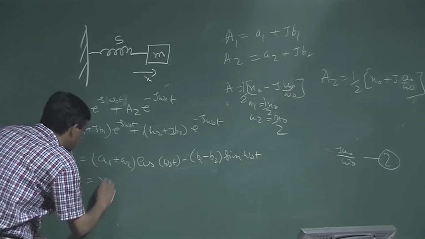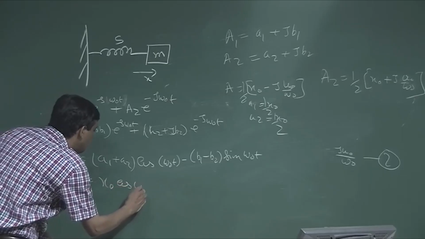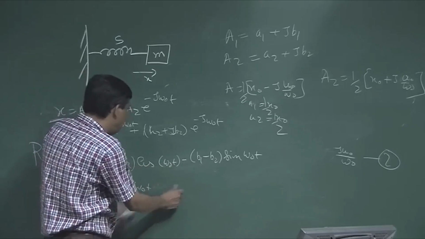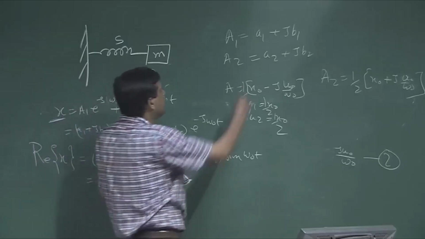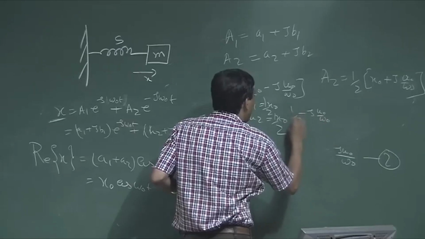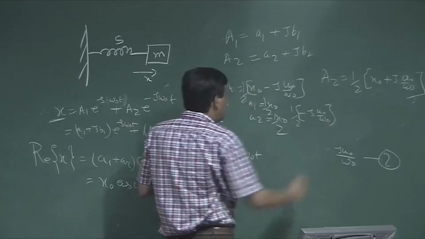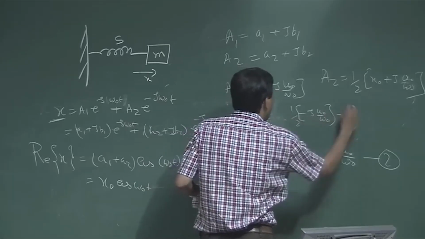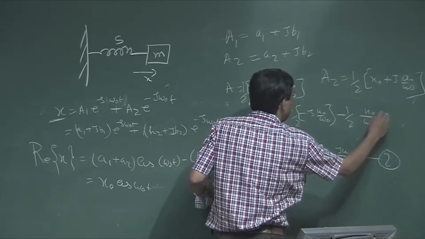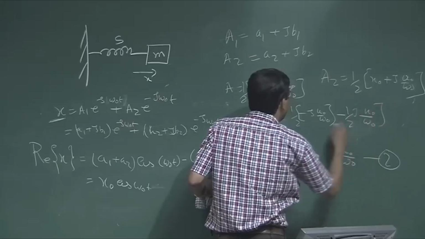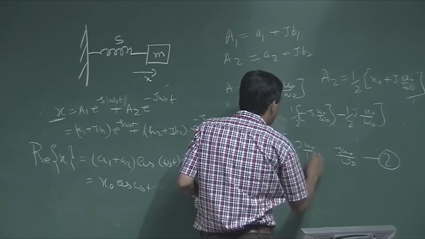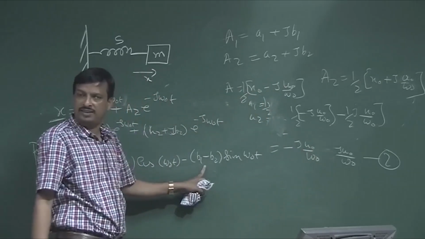So, it is nothing but x0 cos omega 0 t, plus, minus is there. What is b1? Minus u0 by omega 0, half. What is b2? Minus half of u0 by omega 0. So if I add them, it is minus u0 by omega 0 minus u0 by omega 0.